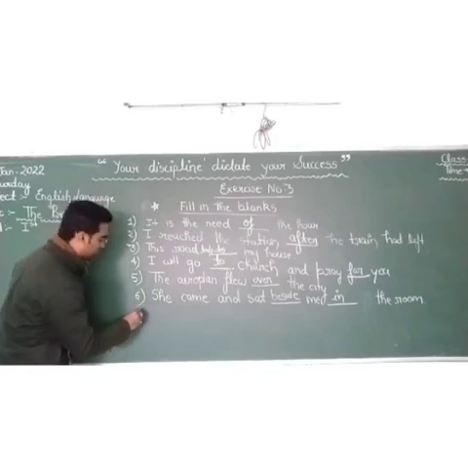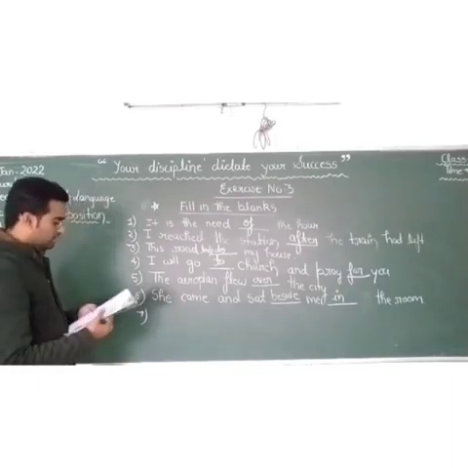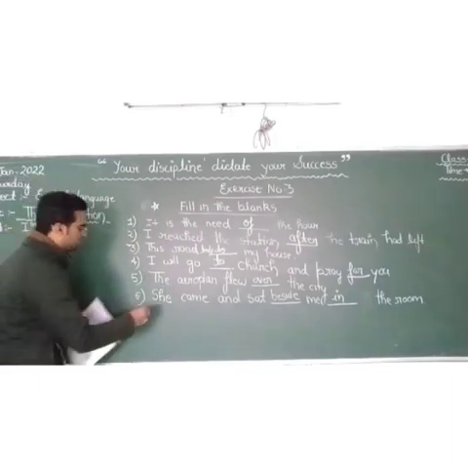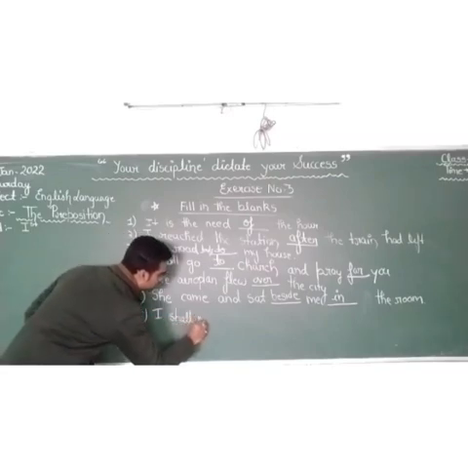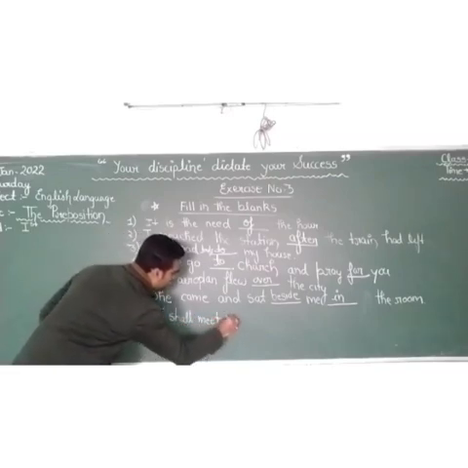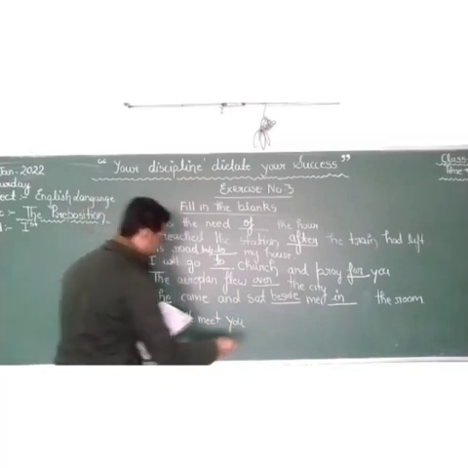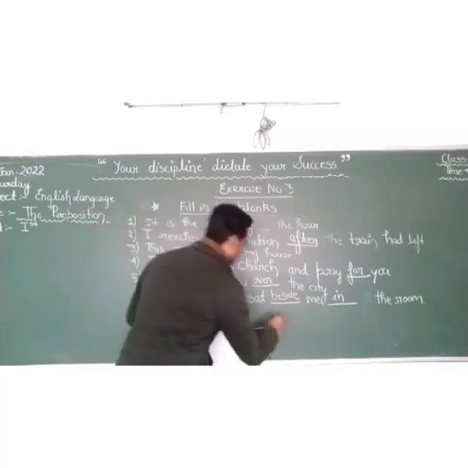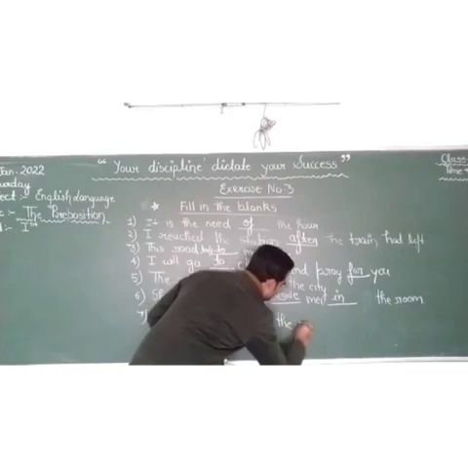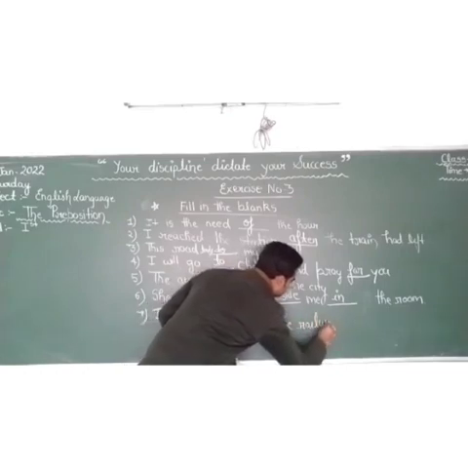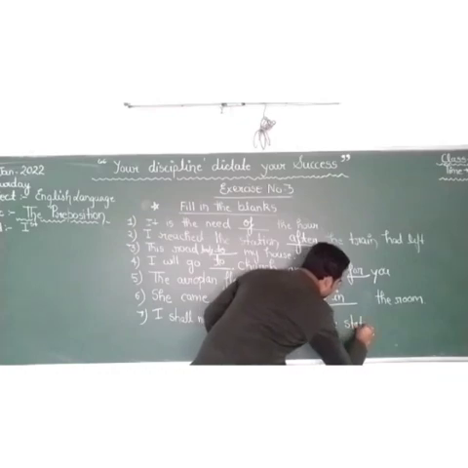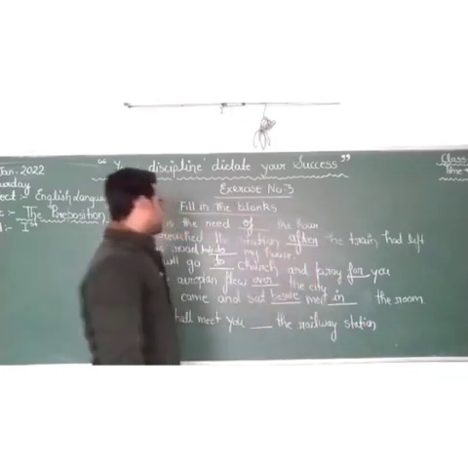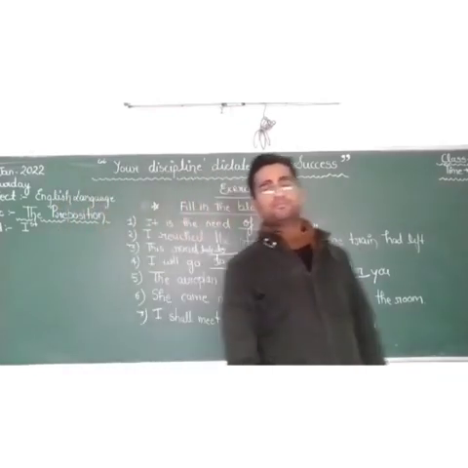Now the seventh one is: "I shall meet you dash the railway station."